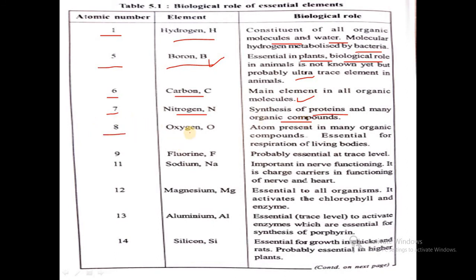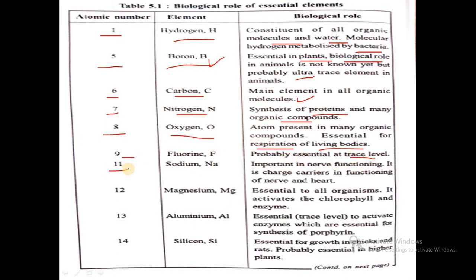Then atomic number 8, oxygen, an atom present in many organic compounds and essential for respiration of living bodies. Our respiration takes place through oxygen. Then atomic number 9, chlorine, essential at trace level in our body.